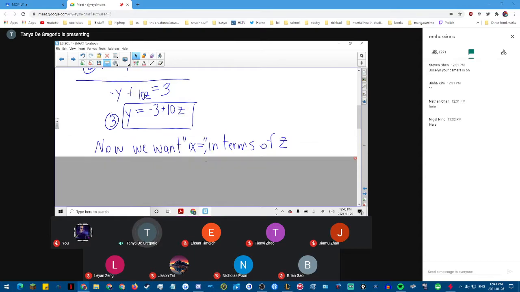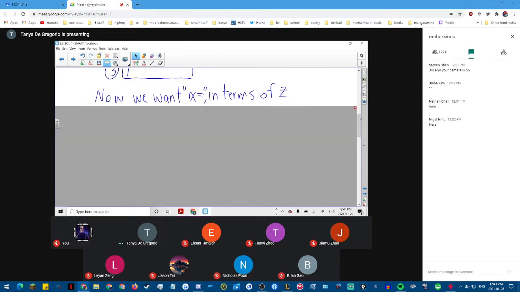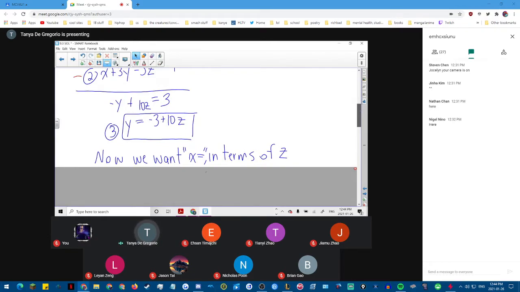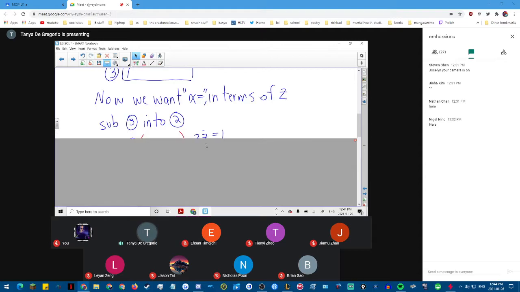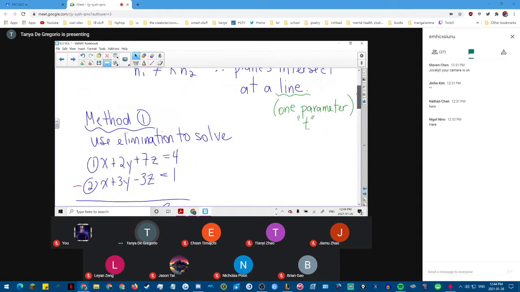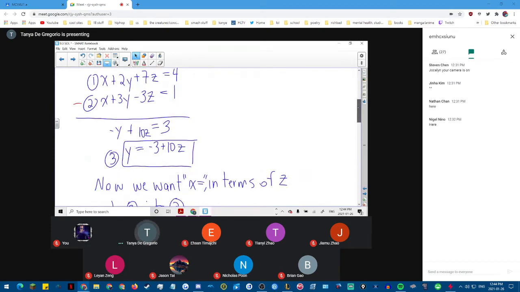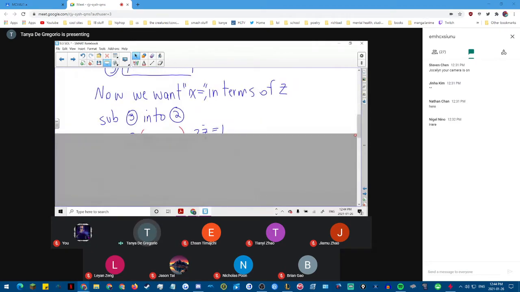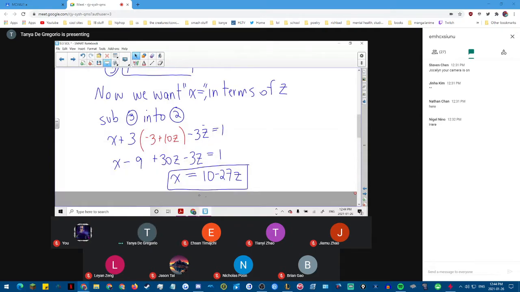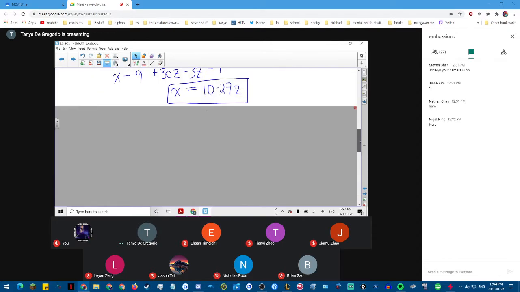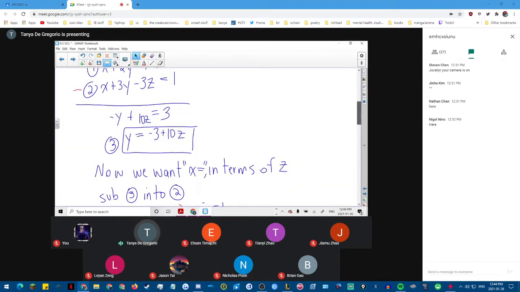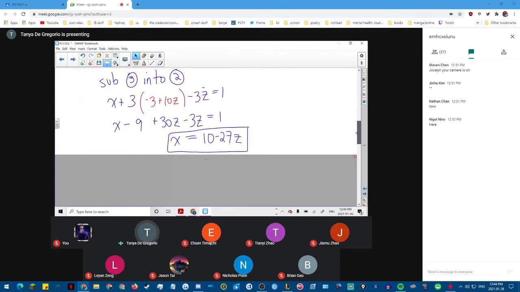Okay, now we want x in terms of z, right? I have my solution for y. Now I need x in terms of z. So I sub my equation 3 into number 2, and I solve. Notice I subbed in for my y. Solving from here, I now have x equals 10 minus 27z. So I have y equals negative 3 plus 10z, and x equals 10 minus 27z.